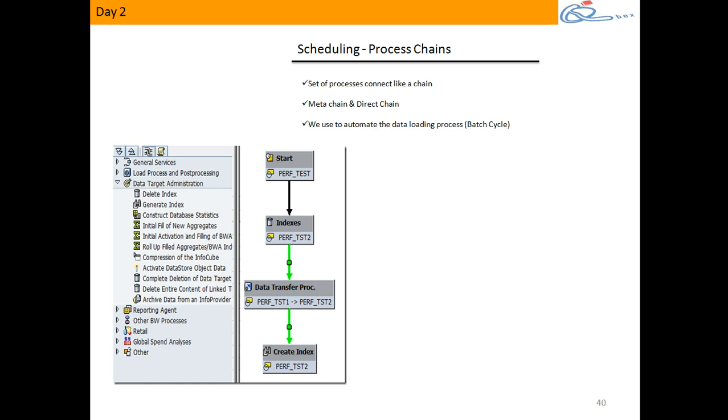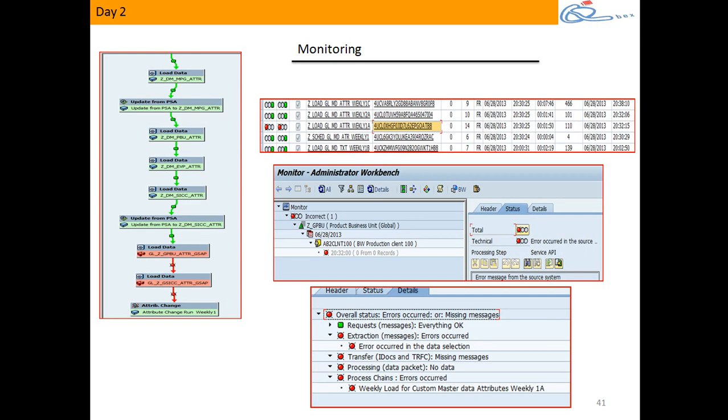But here we don't use a third-party tool. BW itself has scheduling capabilities. Then we have something called monitoring. When I say monitoring, what? Let's say you are running the loads daily. Let's say now this is a process chain. Now when it's running, if the process is successful, it shows you green. If it has failed, it shows you red. Now, if it is red, I'll have to get into details and understand why it failed, what was the reason behind it, and then start fixing it. So in BW we have all those monitoring capabilities where you can check the results and then fix the issues also.